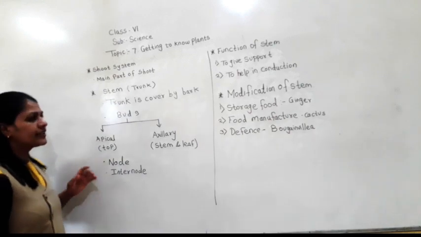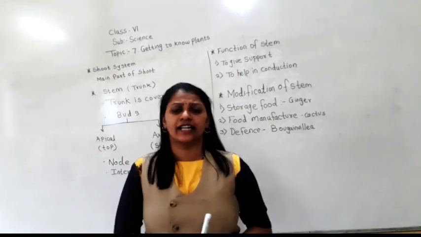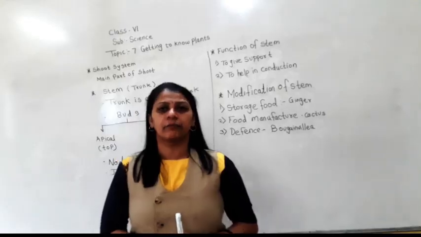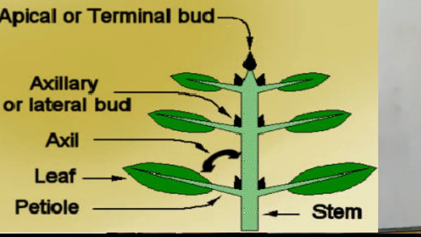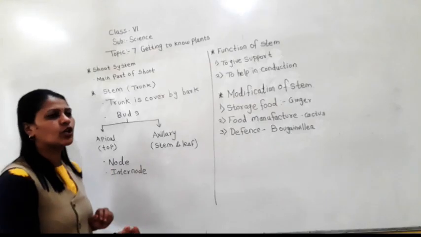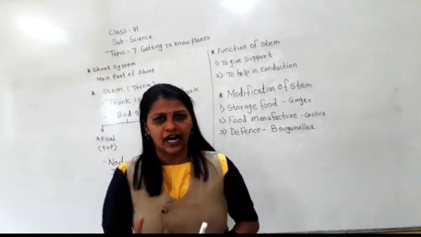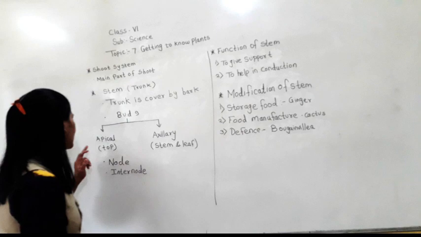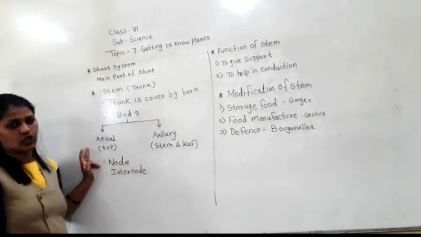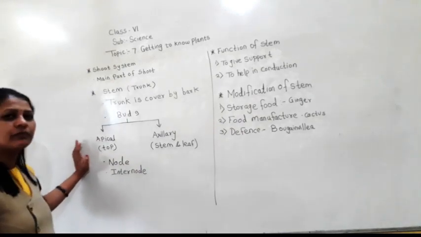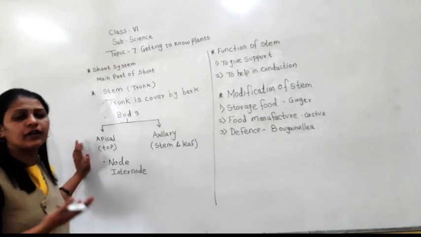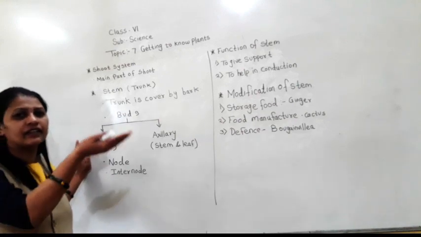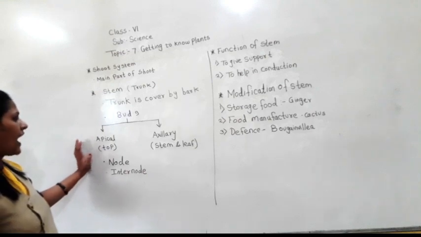Now if you look at this picture, you can see the bud on this plant. A bud is the part of the plant which grows upward. The bud which helps the plant grow in the upward direction is called the apical bud.